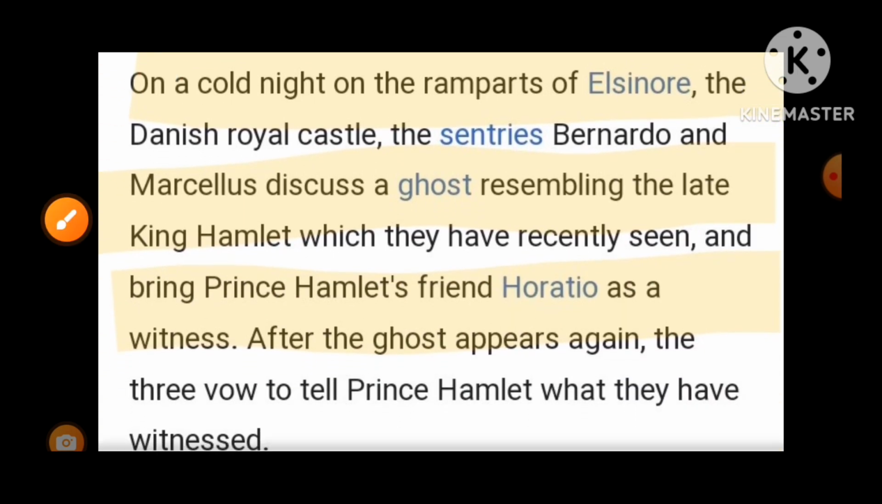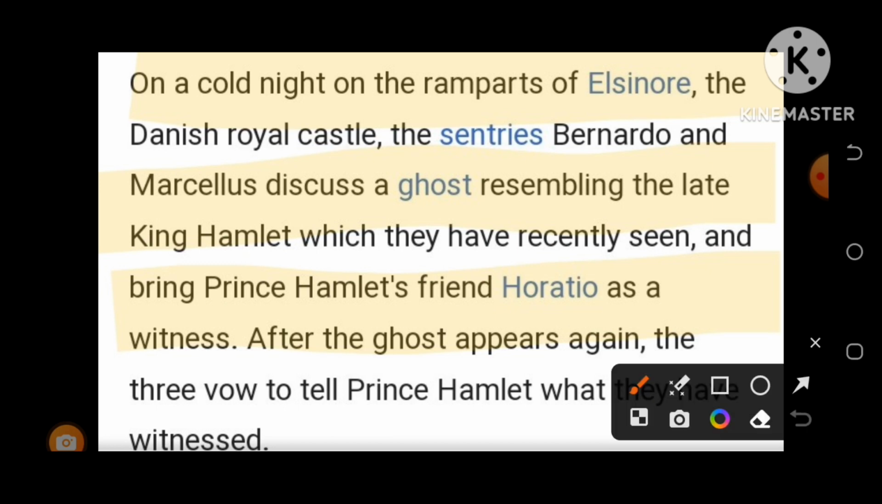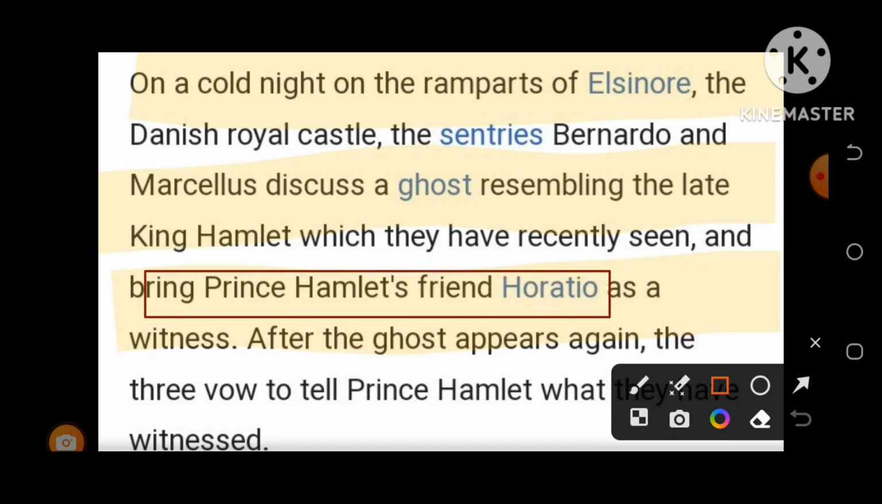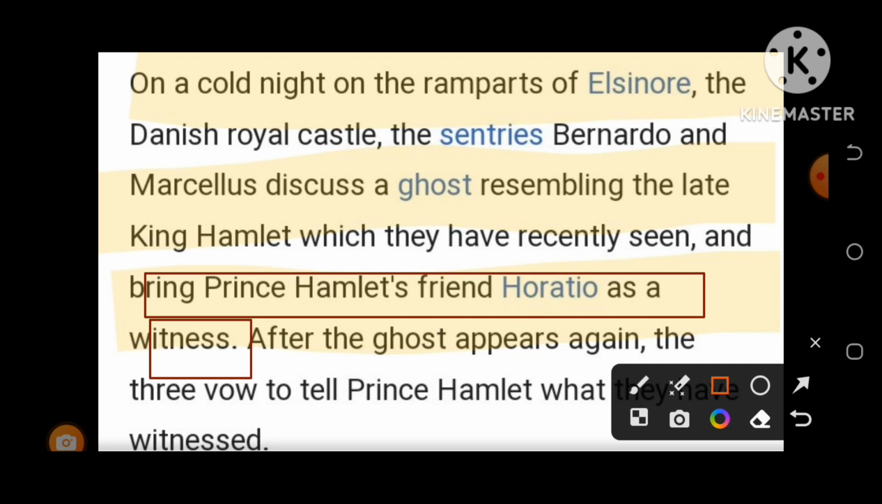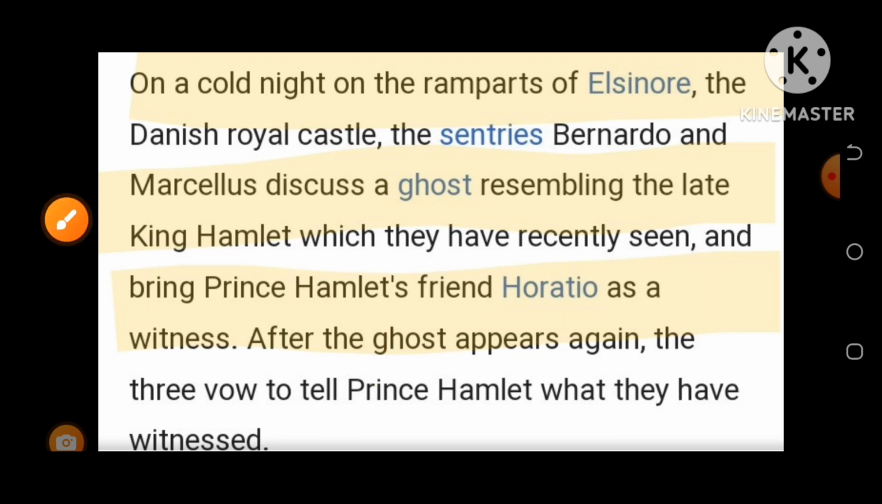What happened then? They bring Prince Hamlet's friend Horatio. Immediately they summon Horatio, Prince Hamlet's friend, to witness the sight of that ghost. After the ghost appears again and again, they go to tell Prince Hamlet what they had witnessed. Yes, the very first time they called Hamlet, they had witnessed a ghost. So what happened then? Let us discuss.